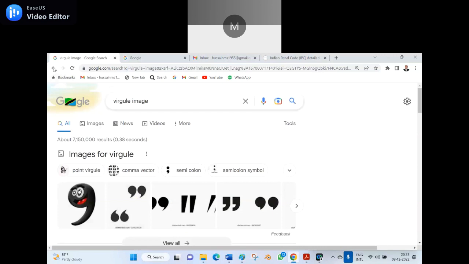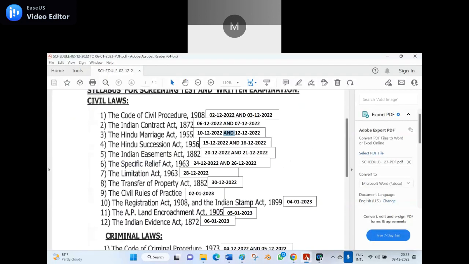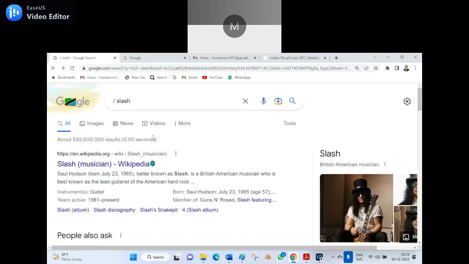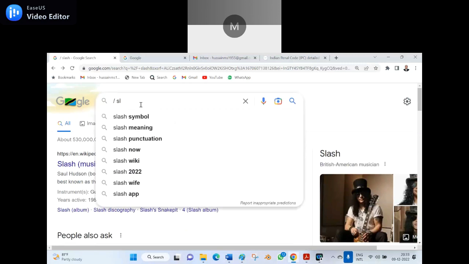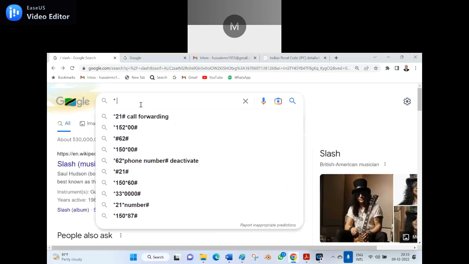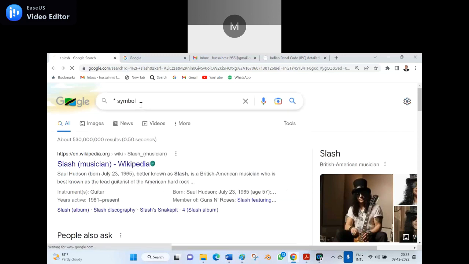Is it clear? Clear, sir. Yes, sir. Another thing I would like to show you is this thing that we already did. And I also made the asterisk. Asterisk is different. This symbol is called an asterisk, not a star.